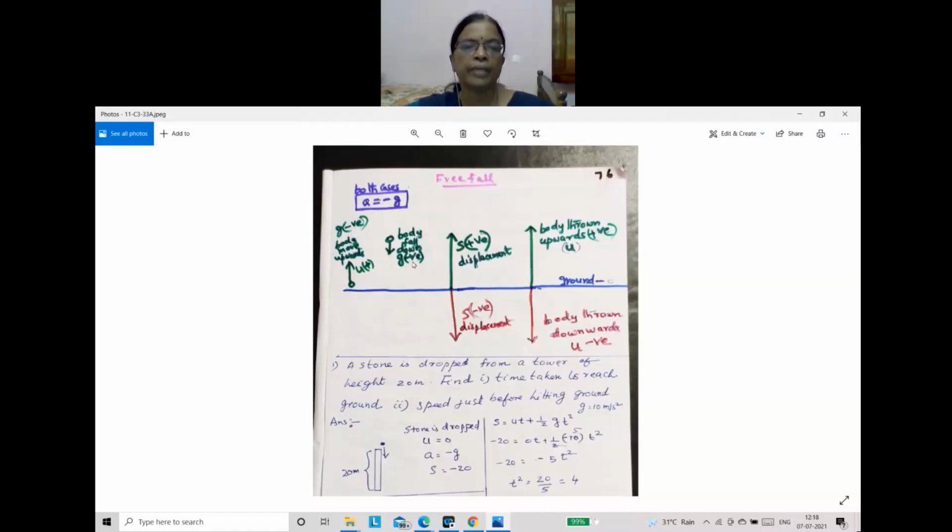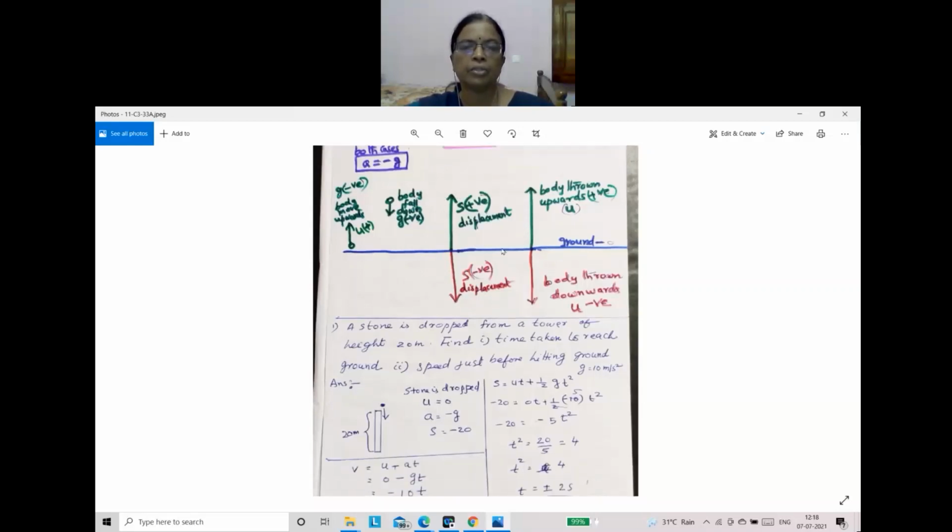Upward distances you can take positive, displacement positive. So for a body thrown upwards, u is positive, s is positive, but g, children, is negative.